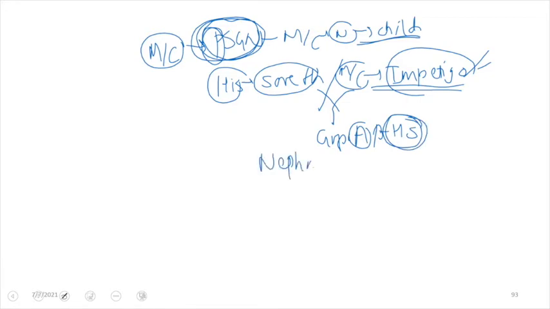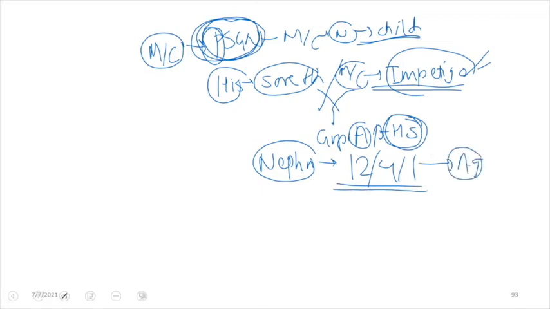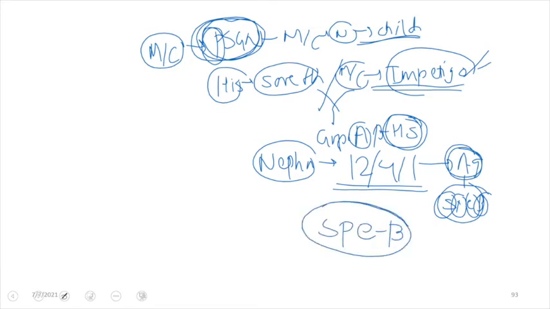What are those nephritogenic strains? We must know them, and they are 12, 4, and 1. This strain will result in production of an antigen, and the antigen that is produced is SPEB antigen, which is also known as streptococcal pyrogenic exotoxin B antigen. So this antigen is produced by the nephritogenic strains 12, 4, and 1. It is a point to be remembered, and this happens because of skin infection most commonly.